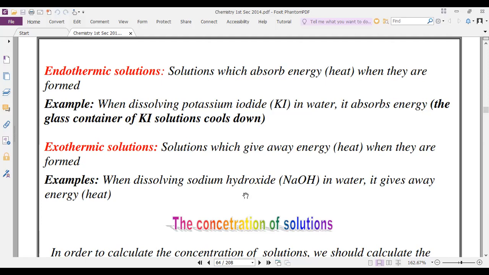Endothermic solutions absorb energy or heat when they are formed, for example potassium iodide in water, where the glass container cools down. Exothermic solutions give away energy or heat when they are formed, for example NaOH in water.